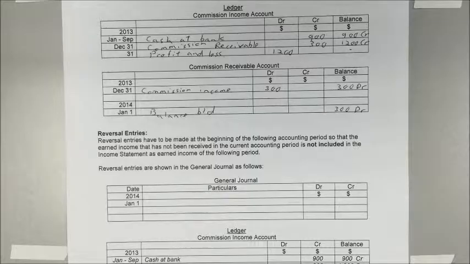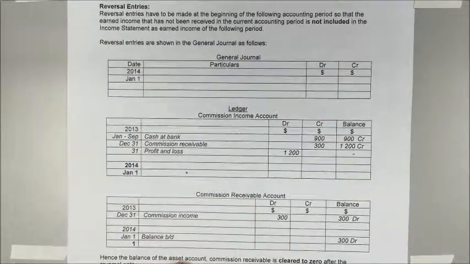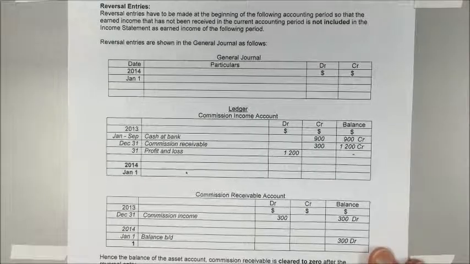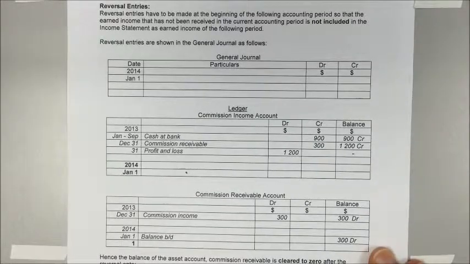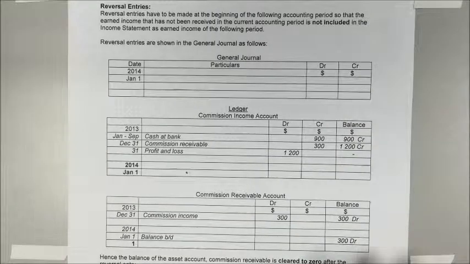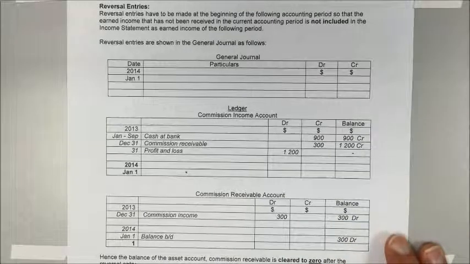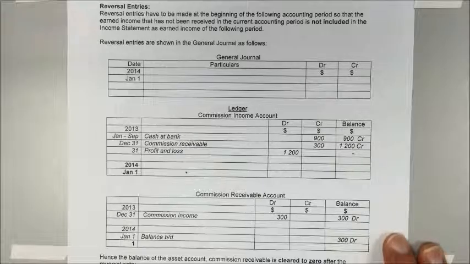Now what happens in the next accounting period? Similar to the accrued and prepaid expenses that you learned earlier, we have to make reversal entries at the beginning of the next accounting period. This is to ensure that the earned income that has not been received in the current accounting period is not included as earned income for the following period.